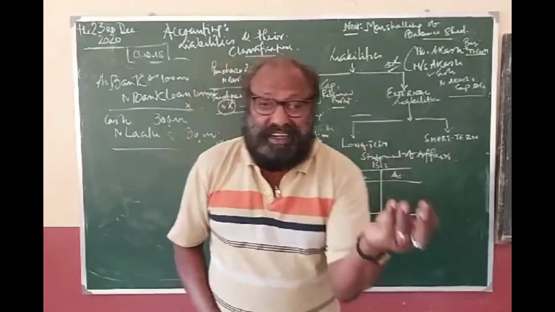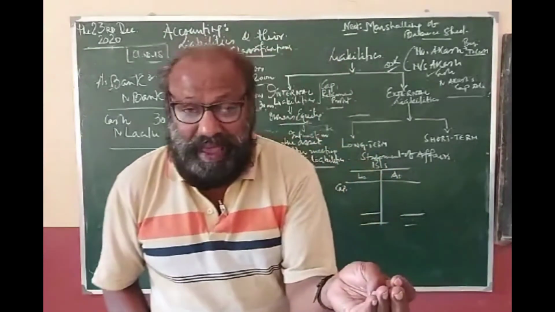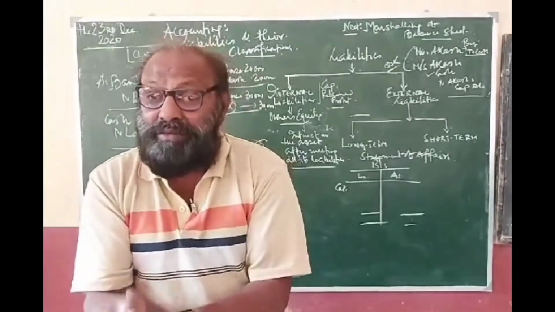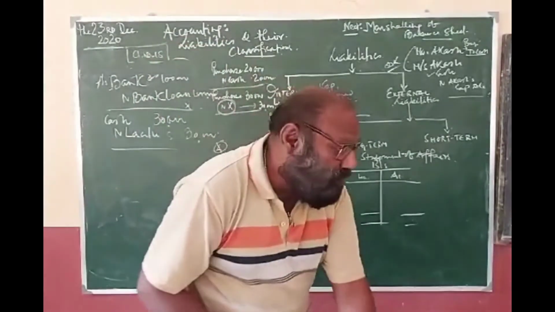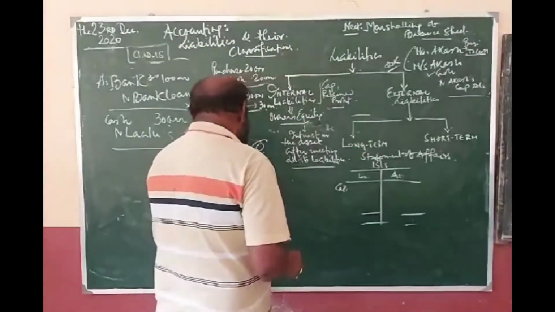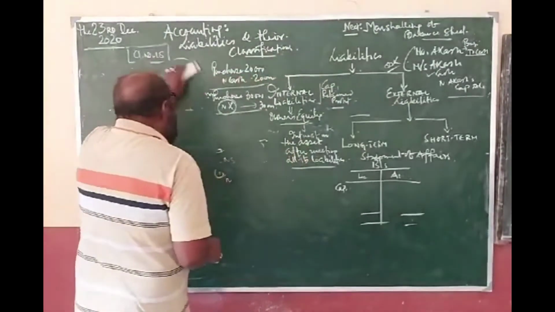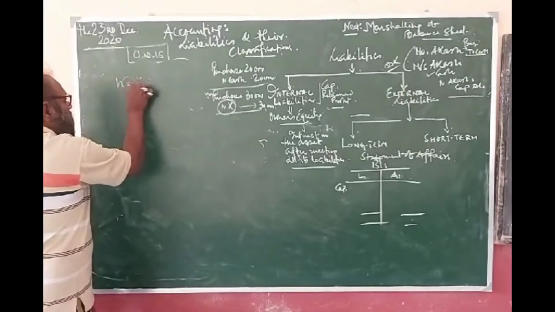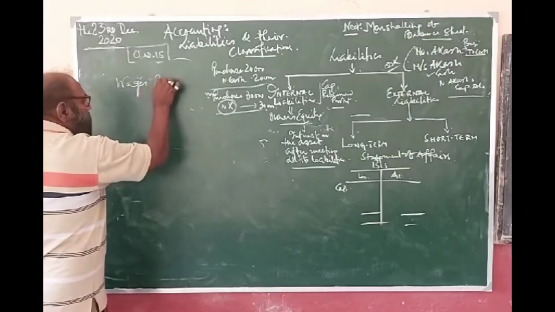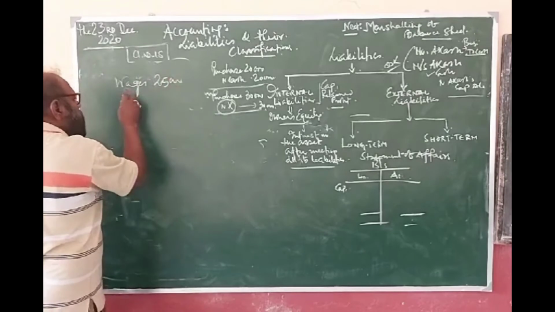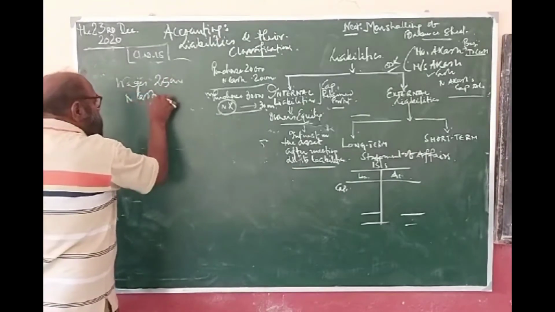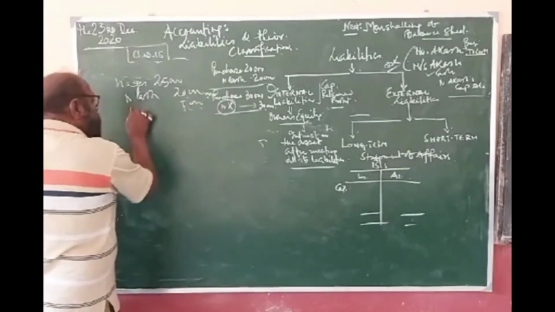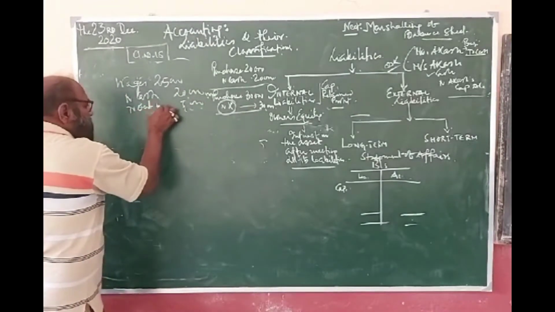Short-term liabilities are what? Sundry creditors, bills payable, outstanding wages. Think of outstanding wages. Wages of 20,000 are supposed to be paid this year. How much have I paid? How much wages do I have to pay? I have to pay wages of 25,000, but I have paid in cash 20,000. Now this 5,000 is outstanding, outstanding wages.